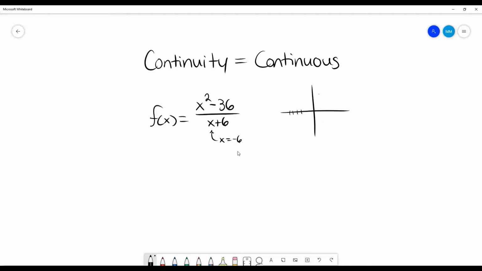So if I give this some lines, I don't actually know what this function looks like. Oh, yes, I do. I believe so. So give me 1 second. So it's going to be probably down there, and then just kind of like that all the way up, I believe.